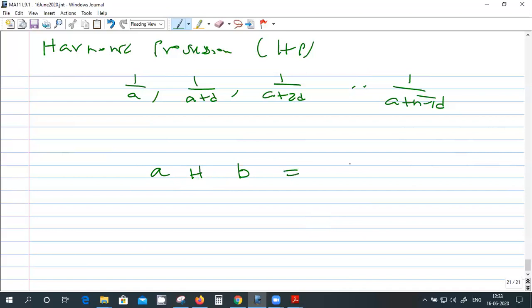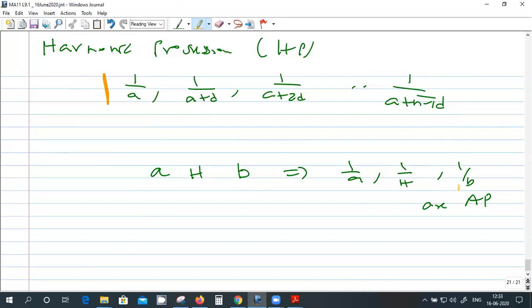That implies 1 by A, 1 by H, and 1 by B are in arithmetic progression.